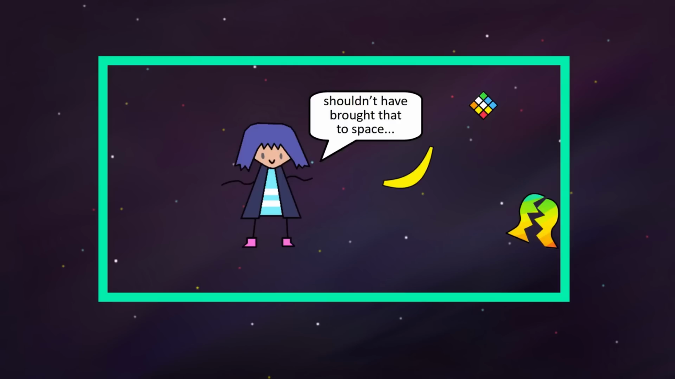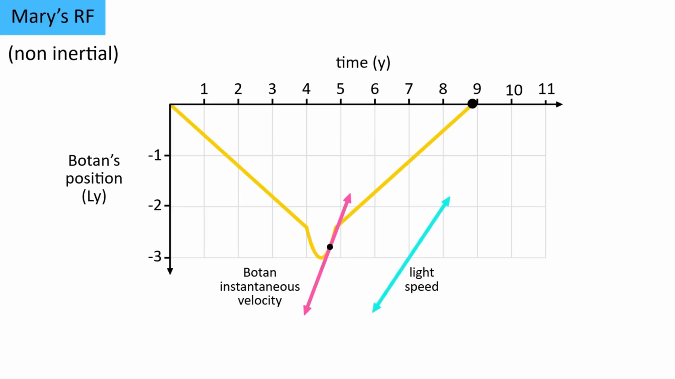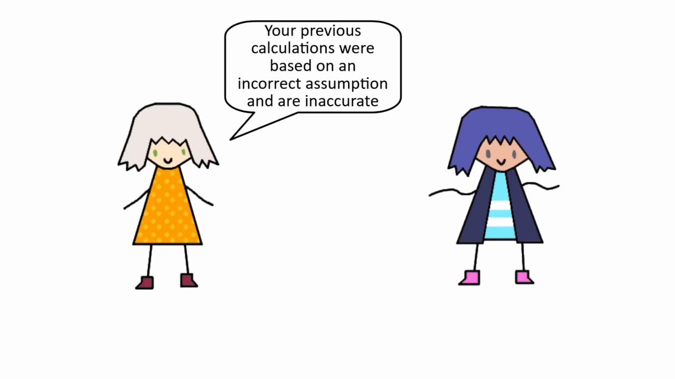This is of course inconsistent with the laws of physics in inertial reference frames, which is how we know that this isn't one. And in fact, there are other strange things in this reference frame too, like the fact that Botan appears to be moving faster than light at one point. And this is all because we're in a non-inertial reference frame. Anyway, the fact that Mary's reference frame isn't inertial is how we know her calculations can't predict what actually happens in her reference frame. But that raises the question then, what would Mary observe during the trip?